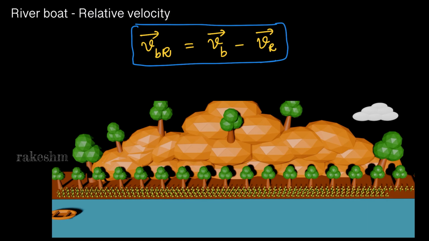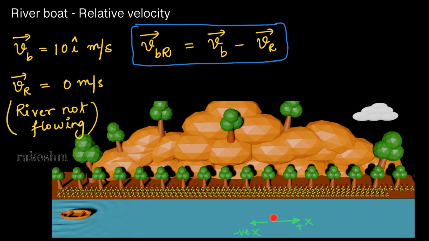So in this schematic, this boat is going along the river, and the river is not flowing in this case. So let us take some approximate values. We will consider this side as positive x-axis and to the left as negative x-axis. Let us take some approximate values for the boat velocity and river velocity.